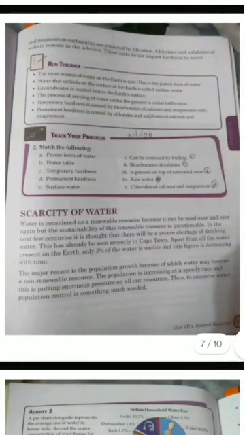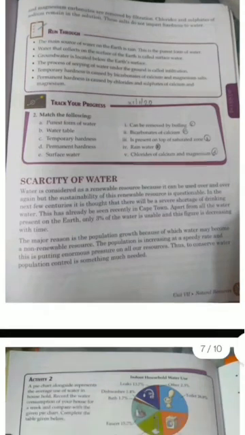Right, next comes the topic of scarcity of water. Because of the continuous increase in the population, the groundwater level that we have is basically limited. So it has been reducing, and in certain parts of South Africa, like Cape Town, because of the increasing population and some unsustainable use, the level of water which is present has reduced drastically, right?